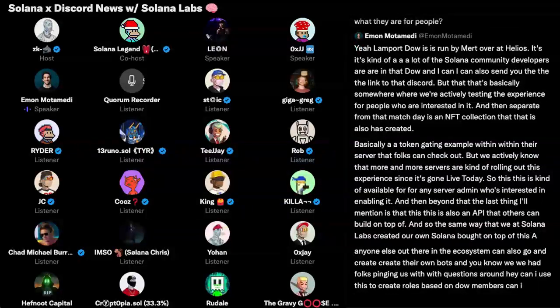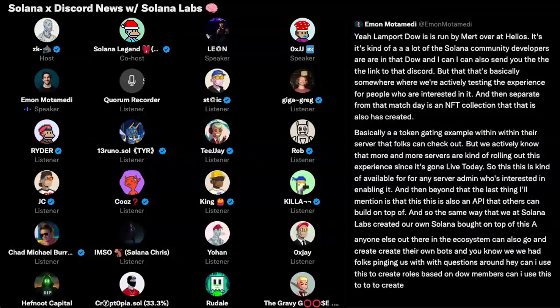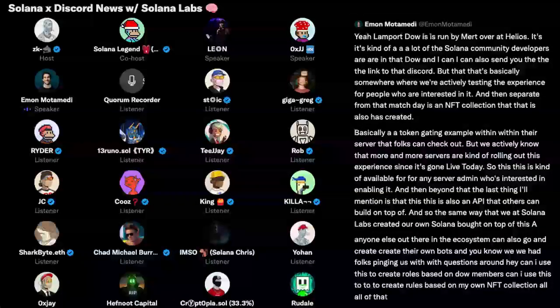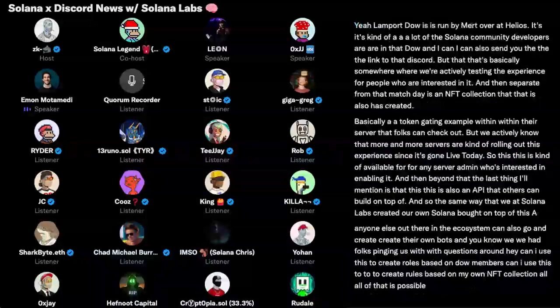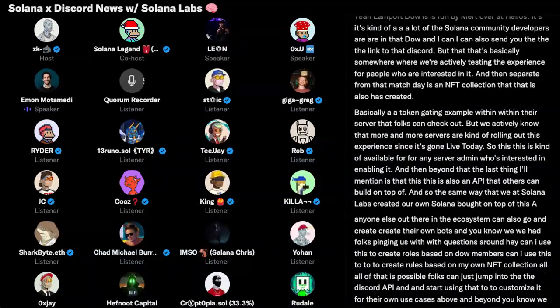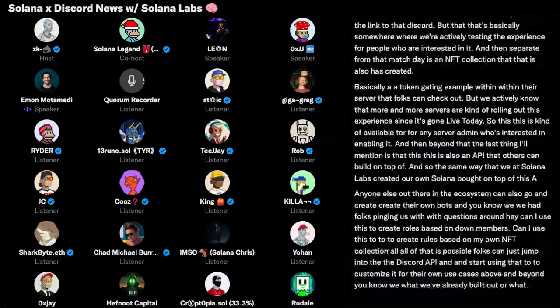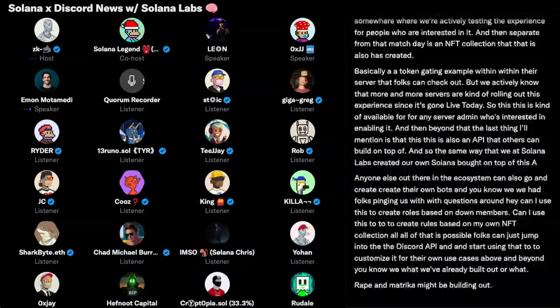Can I use this to create roles based on my own NFT collection? All of that is possible. Folks can just jump into the Discord API and start using that to customize it for their own use cases above and beyond what we've already built out, or what Grape and Matrika might be building out.